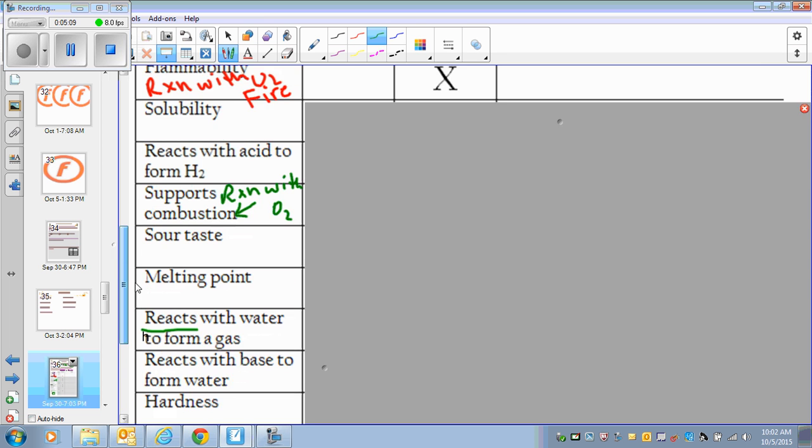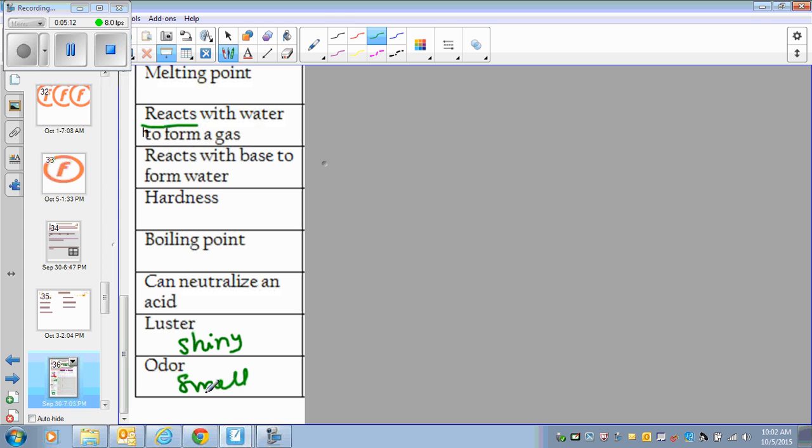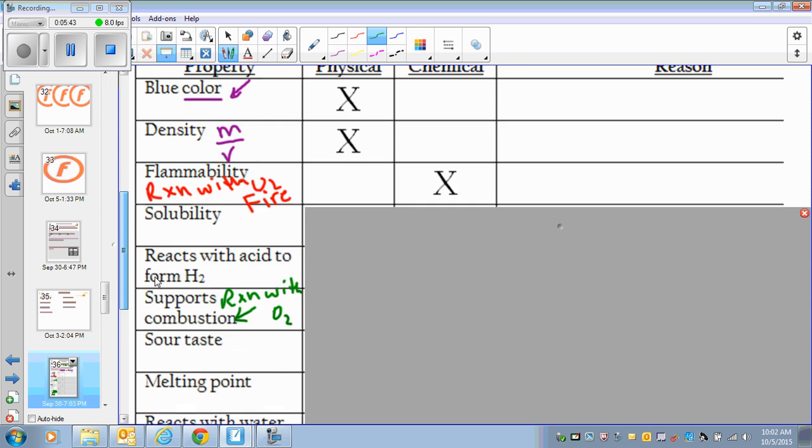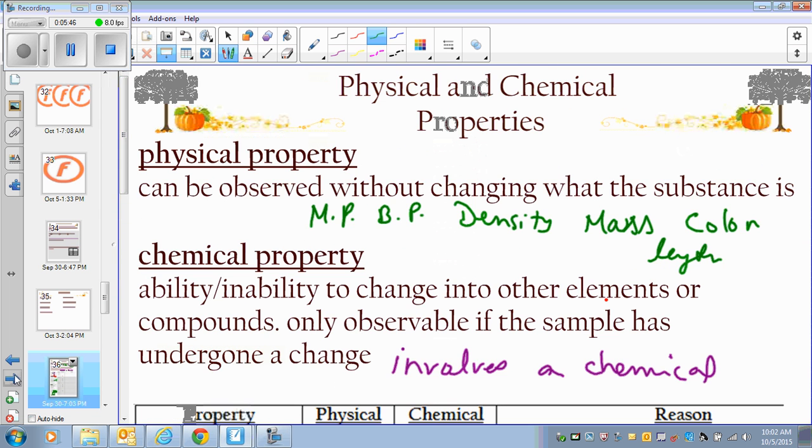Then there are the words malleable and ductile. Malleable means you can turn something into sheets, like aluminum foil. Again, you don't have to go through a chemical reaction to turn something into sheets. Another word you need to learn is ductile. Ductile means you can turn something into wires. Again, you don't have to go through a chemical reaction to turn something into wires. So these are all physical or chemical properties. Complete the page and then we will go over the answers later on.